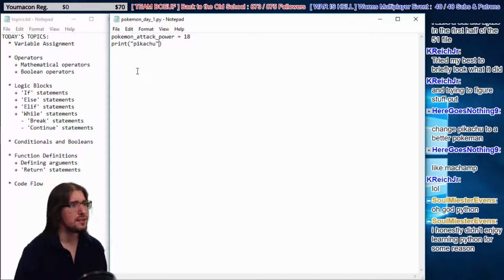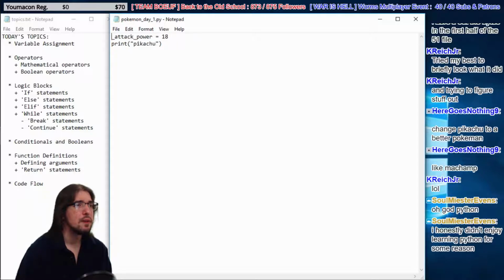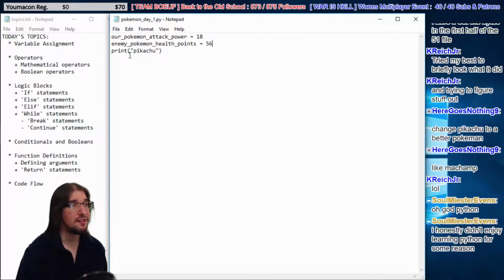Okay, so now we've introduced some very basic programming concepts, right? Let's do something more interesting. So why don't we use this attack power we made? First of all, instead of saying Pokemon attack power, let's say our Pokemon attack power. Right, it's 18. Now we can say enemy Pokemon health points. Let's give him, I don't know, 56 HP. Who cares? So now we have another variable here.